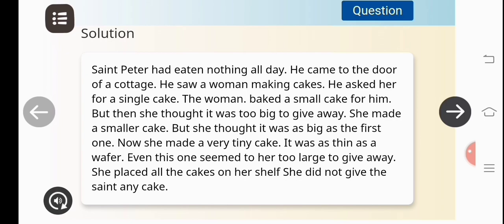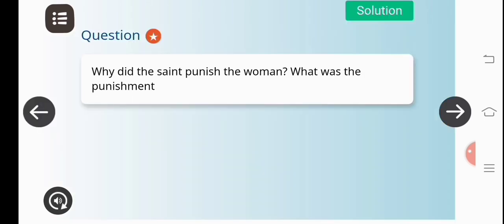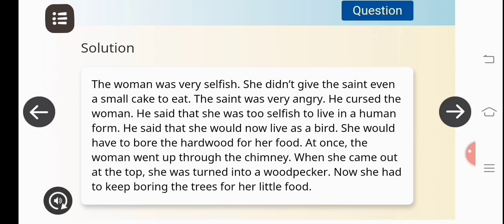Now we'll go and see another question. Why did the saint punish the woman? What was the punishment? The woman was very selfish. She did not give the saint even a small cake to eat. The saint was very angry. He cursed the woman. He said that she was too selfish to live in a human form. He said that she would now live as a bird. She would have to bore the hardwood for her food.